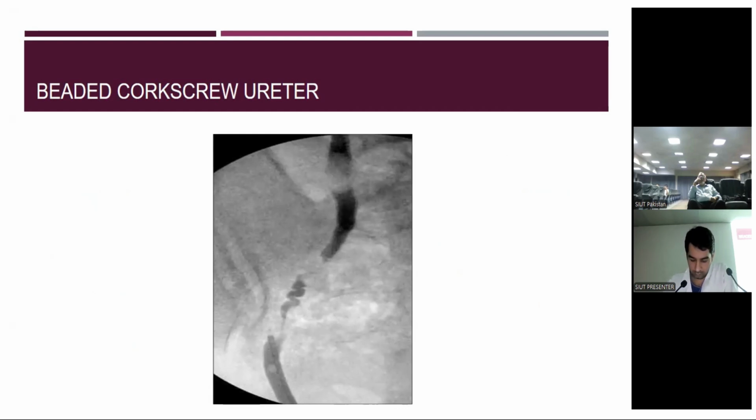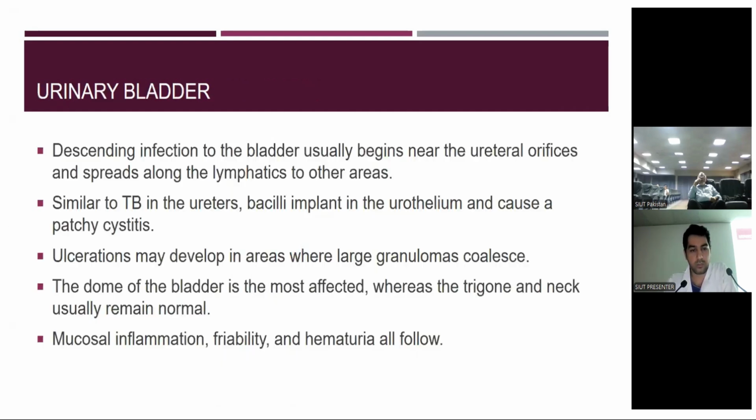When there is inflammation, there is scarring and it causes narrowing of the lumen, and the ureter appears beaded in antegrade films or the urogram films. When the ureter is inflamed and replaced by scar tissue, then it's a lead pipe appearance. There is a lot of peristalsis in the ureter. So this is the typical beaded appearance of the ureter.